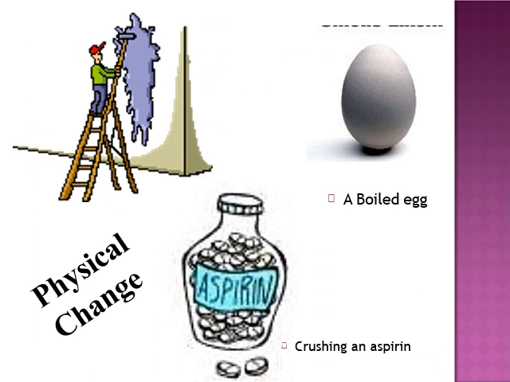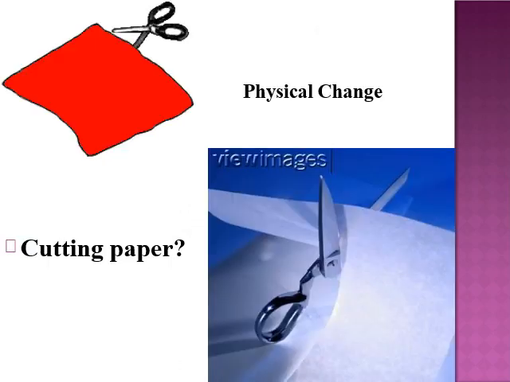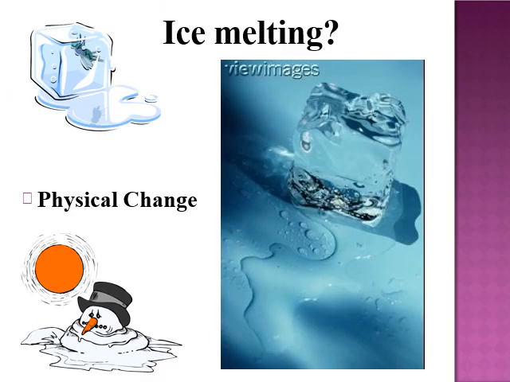From this picture, you can see examples like boiling an egg, crushing an aspirin tablet, or painting on the wall. Other examples are cutting a piece of paper or cloth, and melting of ice.